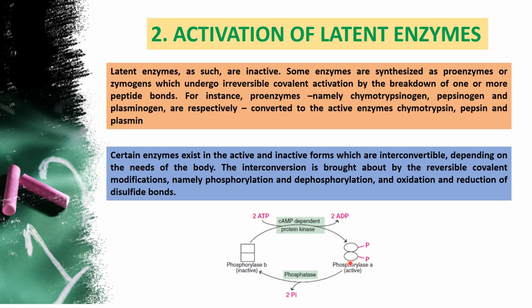When the function or requirement is over, it has to come back to its original, inactive form. At that time another enzyme will come and help, called phosphatase. Phosphatase is nothing but removal of phosphate. It removes the phosphate from the serine portion of the protein and it becomes the dephosphorylated form. When it comes back to the dephosphorylated form, it automatically converts to the inactive form. So the active form is phosphorylated and the dephosphorylated form is inactive. This is an example coming under glycogen metabolism.